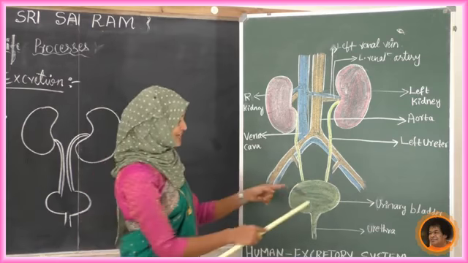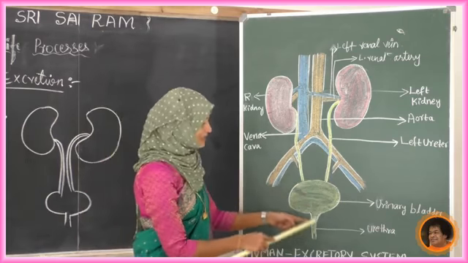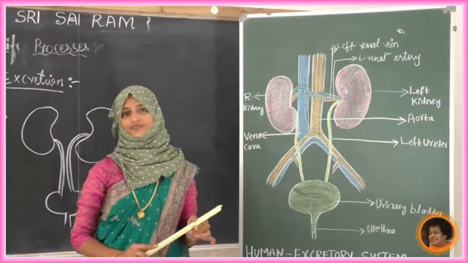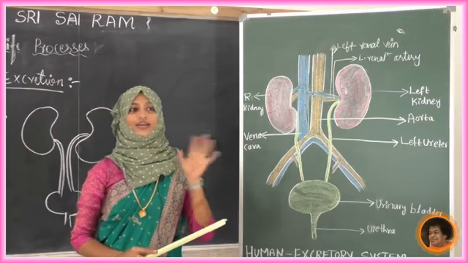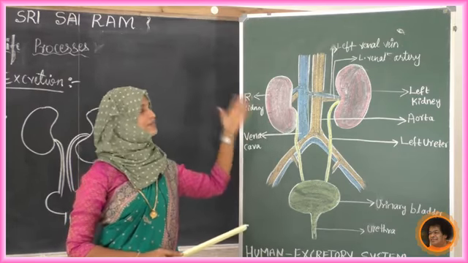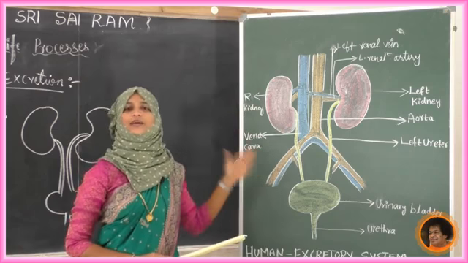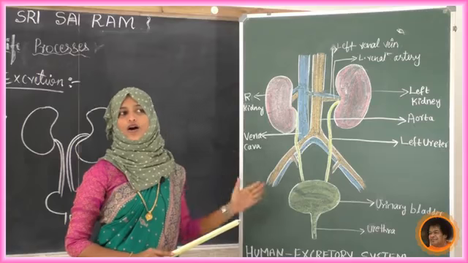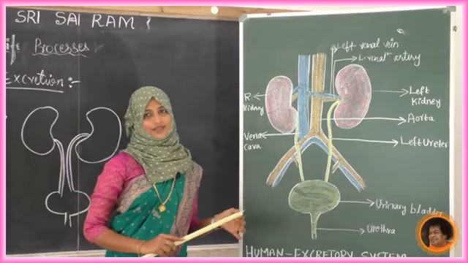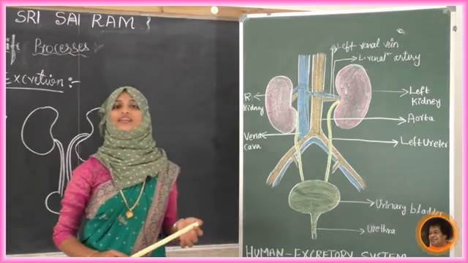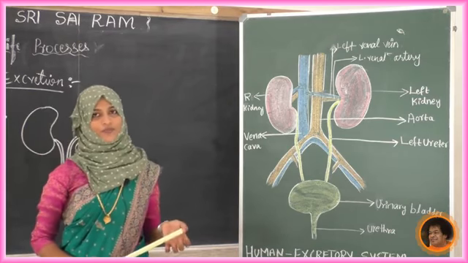Next there is one opening from this urinary bladder, that is the urethra. This is about the diagram, a very important diagram. In the exam they will ask, draw a neat labeled diagram of the human excretory system, so you have to be able to answer that question. Sometimes they will ask with explanation.